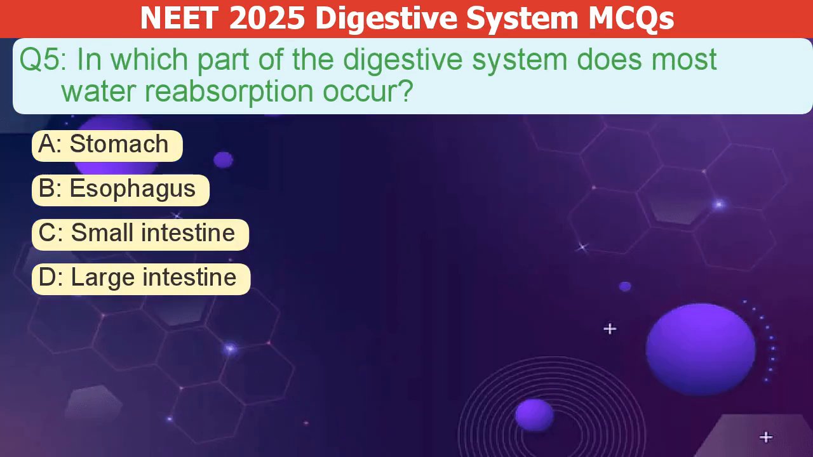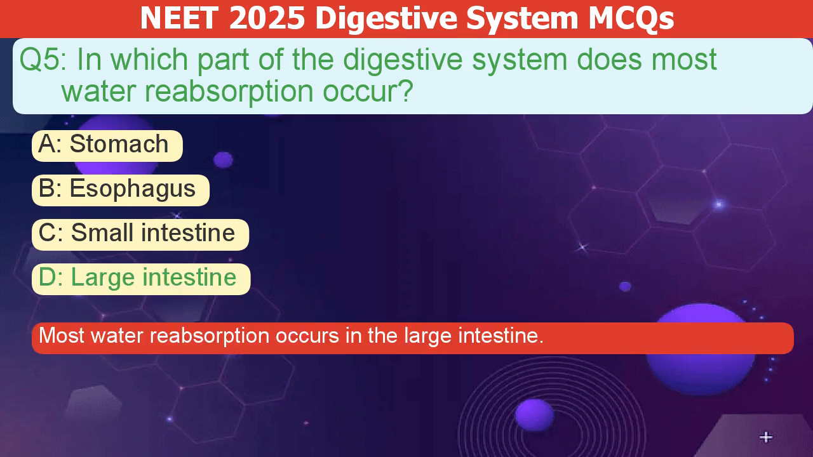In which part of the digestive system does most water reabsorption occur? A. Stomach. B. Esophagus. C. Small intestine. D. Large intestine. The correct answer is D. Most water reabsorption occurs in the large intestine.